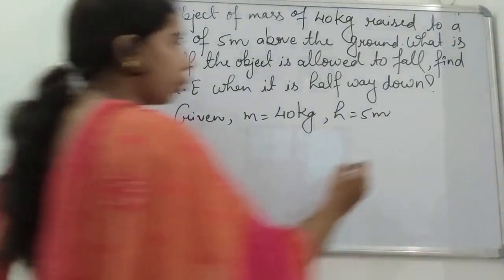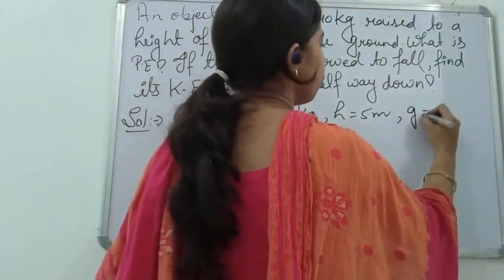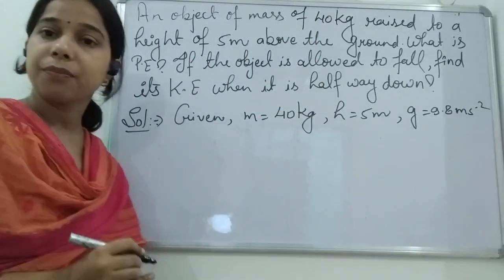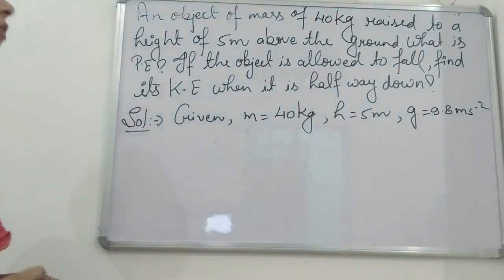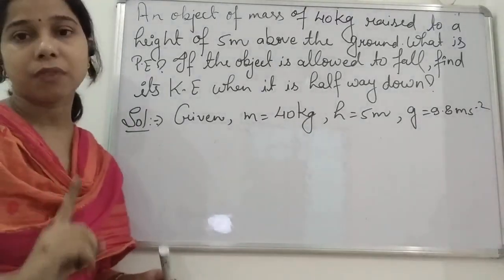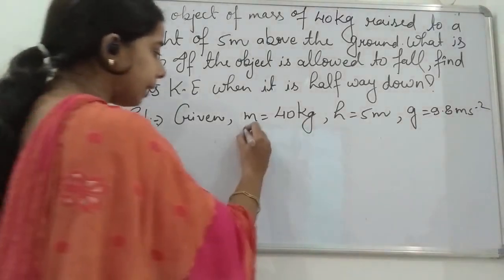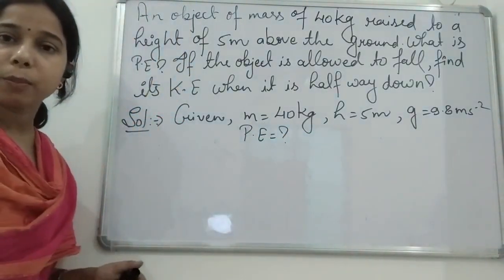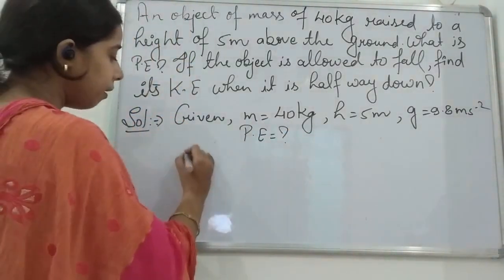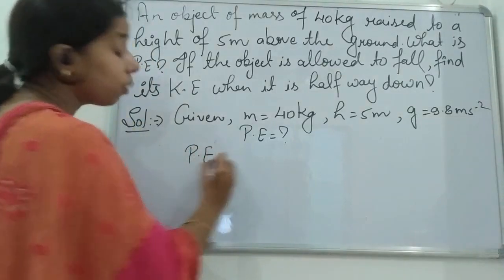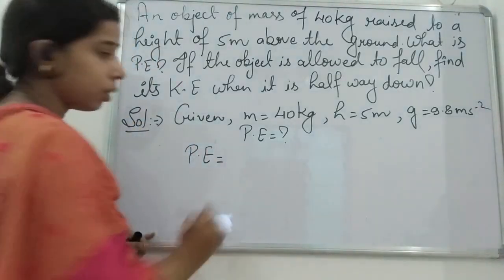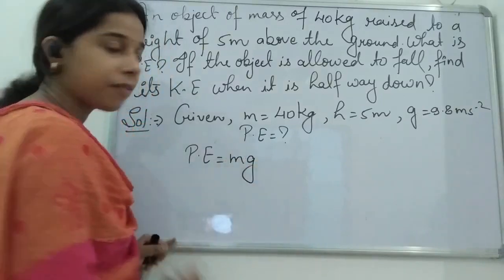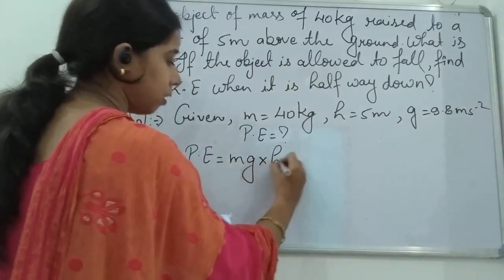G, that is known to us, which is equal to 9.8 meter per second square. Okay, what we have to find? First of all, we have to find the potential energy. With everything given here, it will be very easy to find. We will simply put the values, because we know that potential energy is equal to mass into acceleration due to gravity into height.